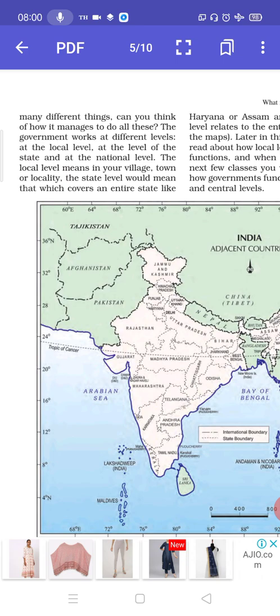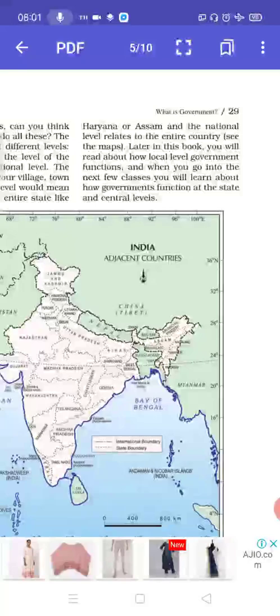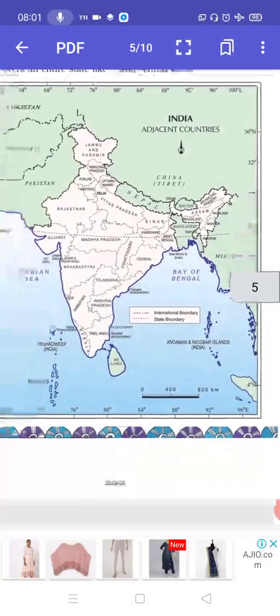The local level means in the village, town, or locality. The state level would mean which covers an entire state like Haryana or Assam, and the national level means the entire country. Later in this book, you will read about how local level government functions. In the next few classes, you will learn about how government functions at state and central levels.